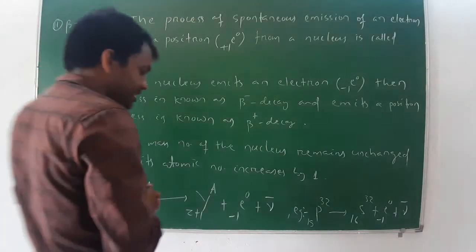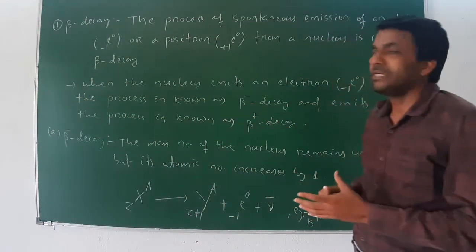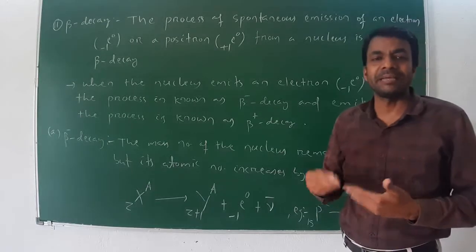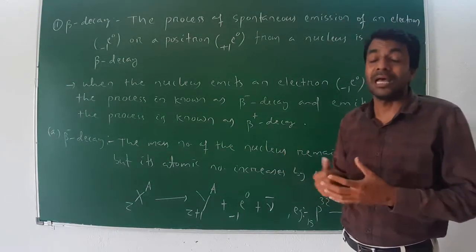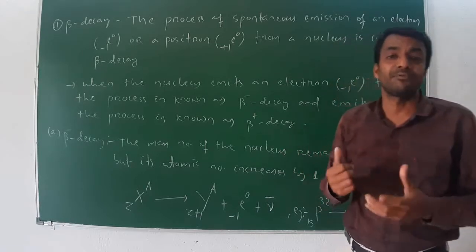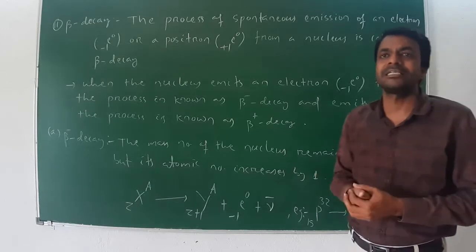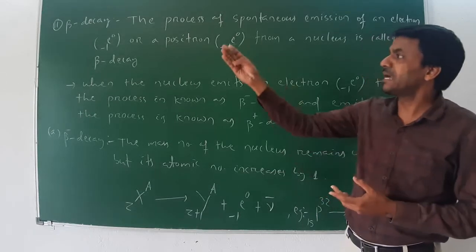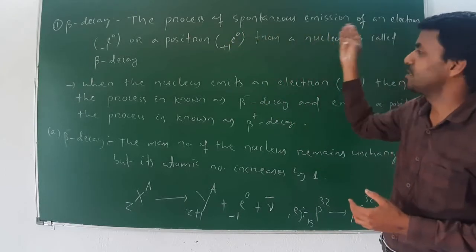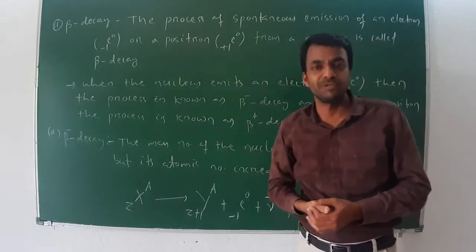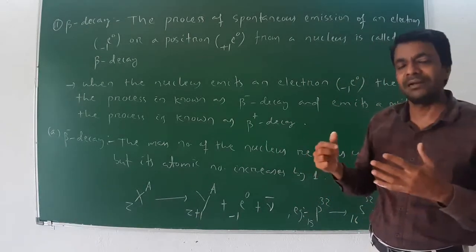The next process, the second type, is beta decay. Beta decay means the spontaneous emission of an electron or a positron from a nucleus. The process of spontaneous emission of an electron or a positron from a nucleus is known as beta decay.